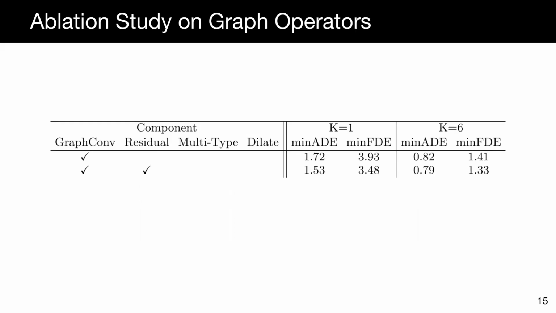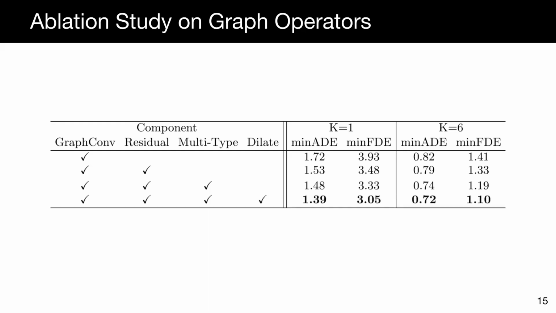Here we show ablation study on the proposed multi-scale lane convolution. The vanilla graph convolution updates the node feature by aggregating information from its connected neighbors. In the second line, we show that adding the self-node update makes learning easier with better performance. Adding multi-type edges with separate weights helps by encoding the semantics of lanes explicitly. Lastly, adding dilated convolution along the lane effectively enlarges the actor's receptive field in a structured way, and therefore leads to further performance boost.